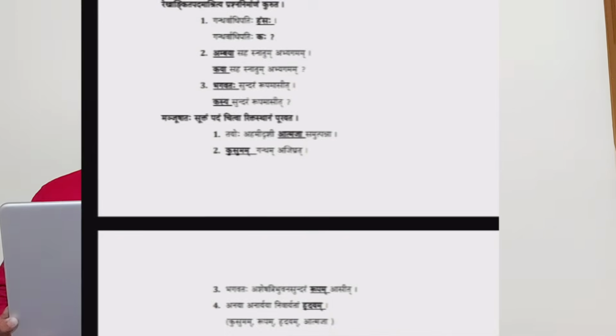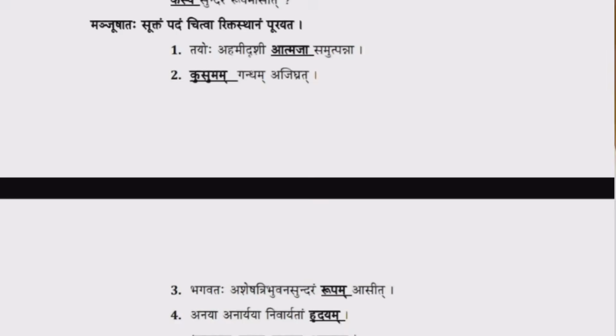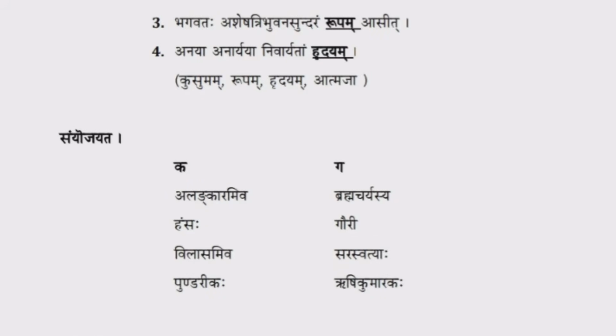Next main question is Manjushataha Suktam Padam Chitva Riktasthanam Pureta. Using the words which are given in brackets, we have to fill the blanks. First question is Tayoho Ahamidrishi dash, samutpanna, Atmaja. Gandham Ajigrat dash, Kusumam, Gandham. Bhagavataha Ashesha Tribhuvana Sundaram dash Asit, Rupam Asit. Anaya Anaryaya Nivaryatam dash, Hridayam. Next main question is Samyojayata. Match the following.